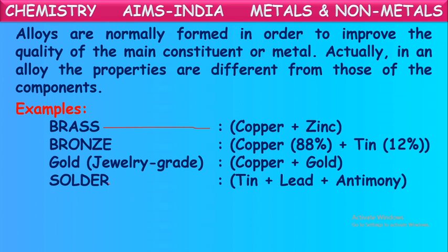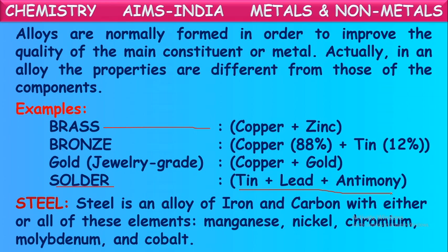One more, solder. Generally, this solder is used for welding purposes. It is also one of the alloys. It is made by mixing metals like tin, lead, antimony and so on. In the molten state they are mixed and this alloy, solder, is formed.